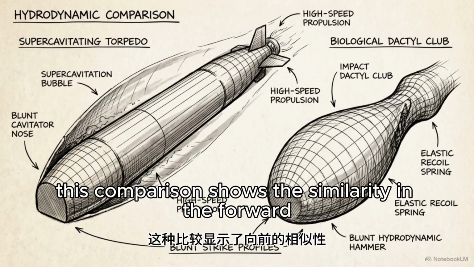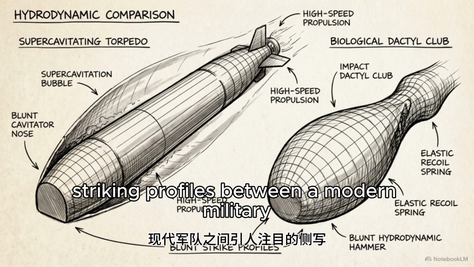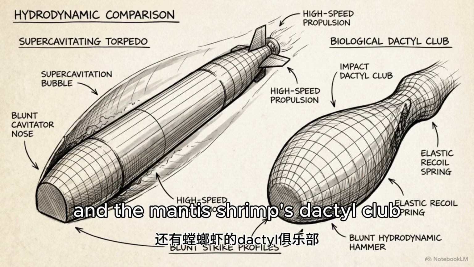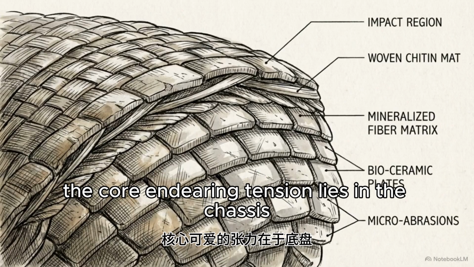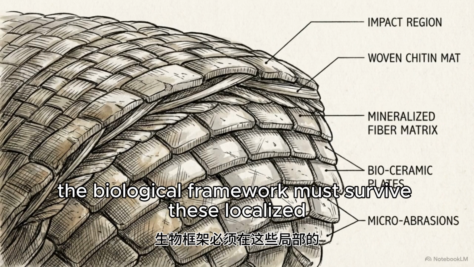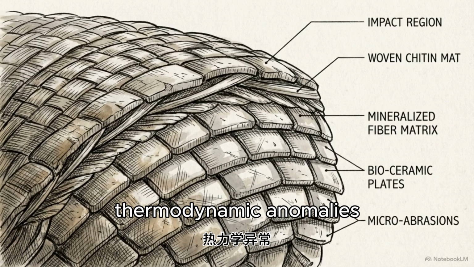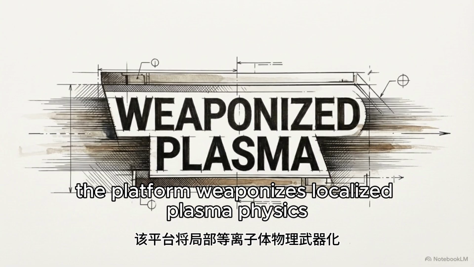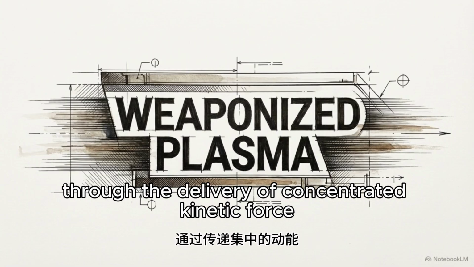Celsius. This comparison shows the similarity in the forward-striking profiles between a modern military supercavitating torpedo and the mantis shrimp's dactyl club. The core engineering tension lies in the chassis. The biological framework must survive these localized thermodynamic anomalies without experiencing material failure. The platform weaponizes localized plasma physics through the delivery of concentrated kinetic force.